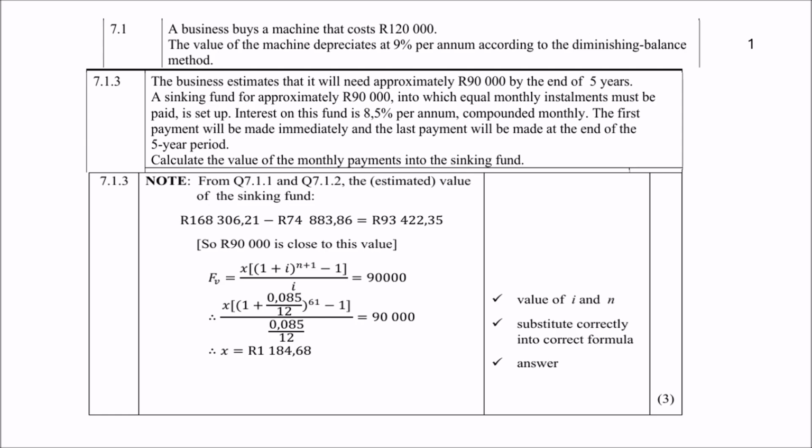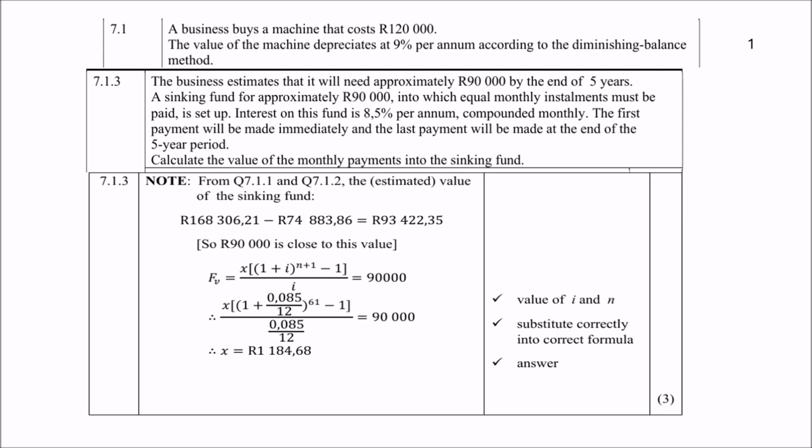Remember they said the first payment will be made immediately. So that means it's an extra month you must add. Right. So 5 years will give you 60 months, but now it will have to be 61 months because you pay immediately. So please don't forget it. And that is equal to 90,000 rand. Do your substitution. Do your calculations using the calculator. That shouldn't be difficult. And then you get the answer of 1,184 rand and 68 cents.